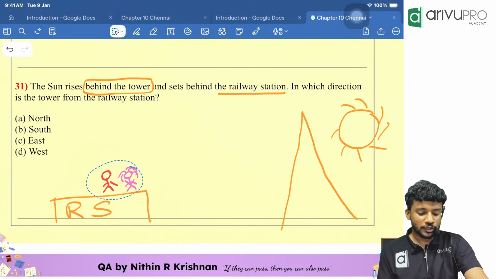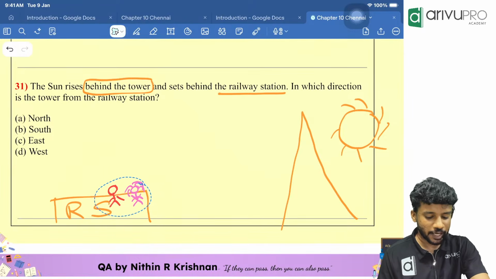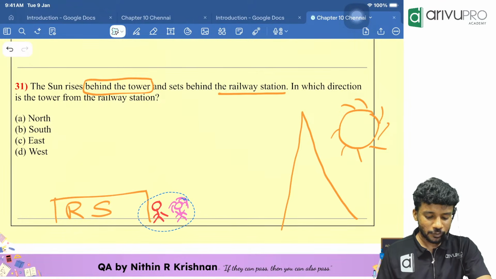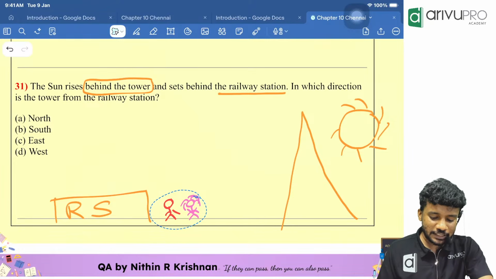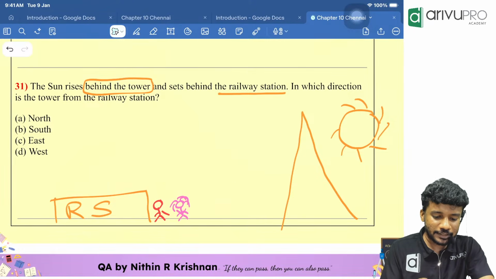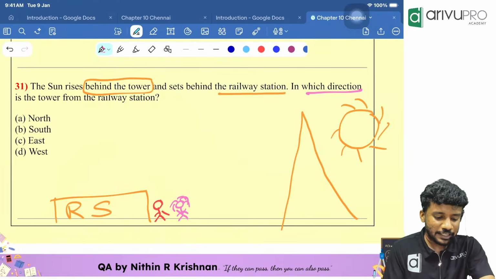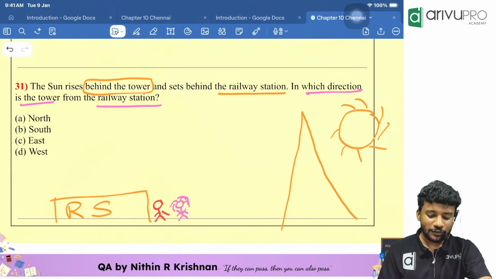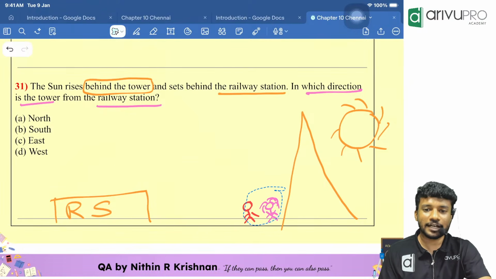They took the train and boarded at the railway station in Paris. Now tell me, people, in which direction is the tower from the railway station? Now I am asking you, in which direction should our red boy and pink girl go so that they can see the Eiffel Tower?